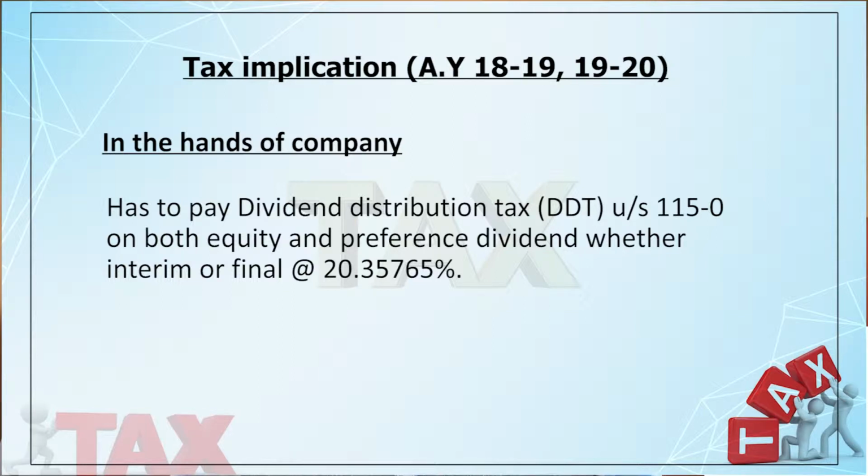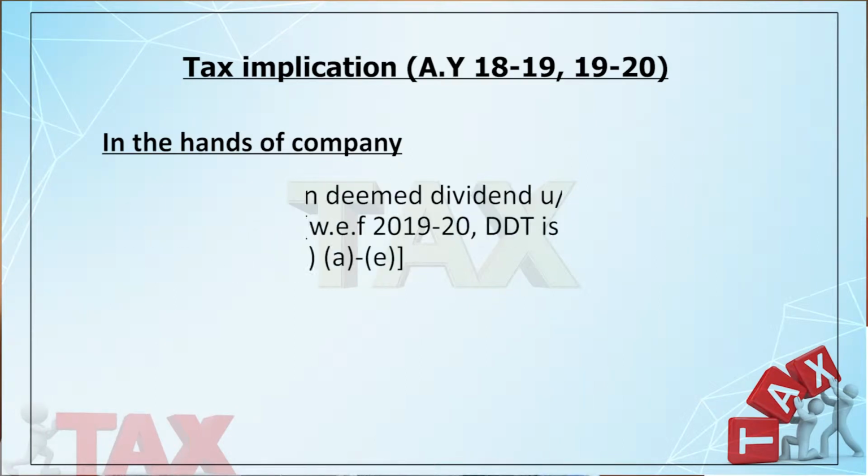This tax is payable whether it is a dividend on equity shares, a dividend on preference shares, a final dividend, an interim dividend or a deemed dividend. It has to be paid. Now, we know that in case of final dividend or interim dividend, the company has to pay dividend distribution tax. But what about deemed dividend?